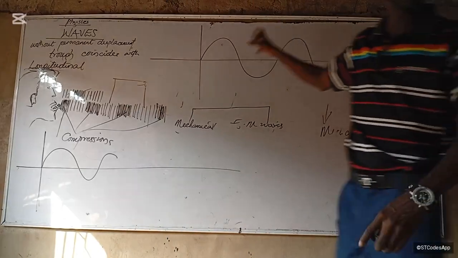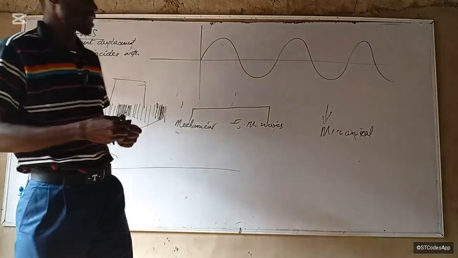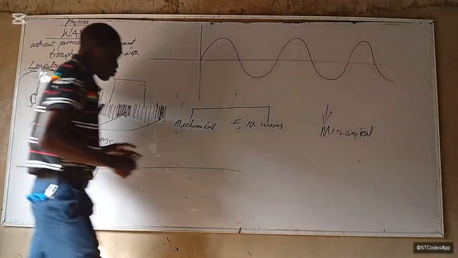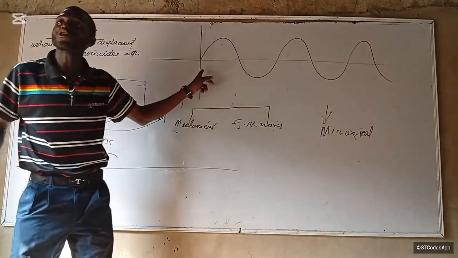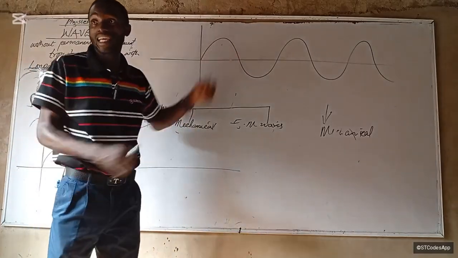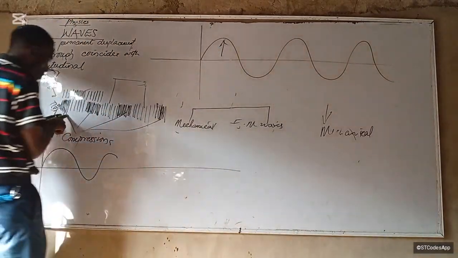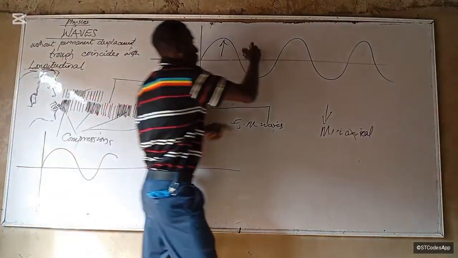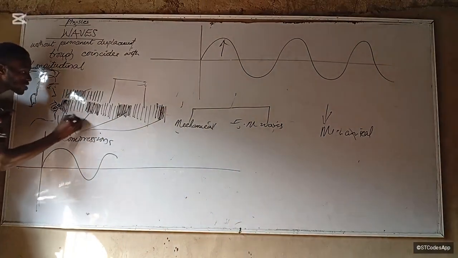Okay, so this is what you see when you disturb that rope. This is what you're going to see. So these portions here that are high, they are portions of high pressure, right? These highs, I call these wave highs. So these wave highs are the what? Are the high pressure zones. And these wave lows are the what? Low pressure zones. They correspond.